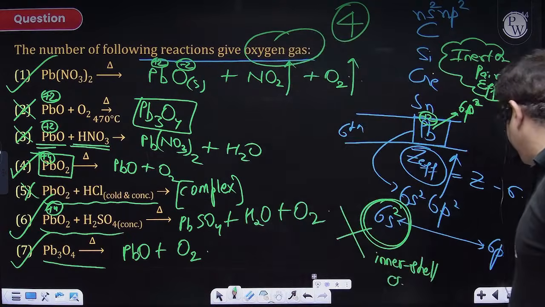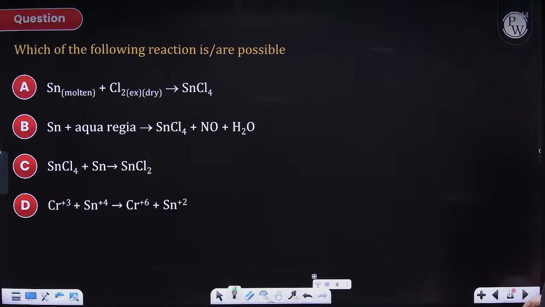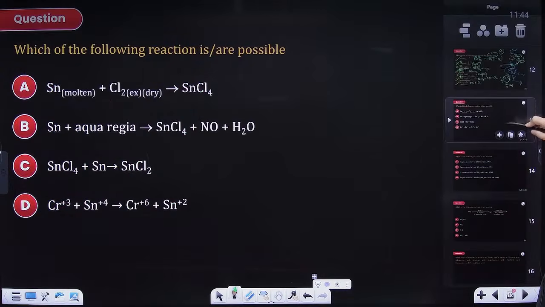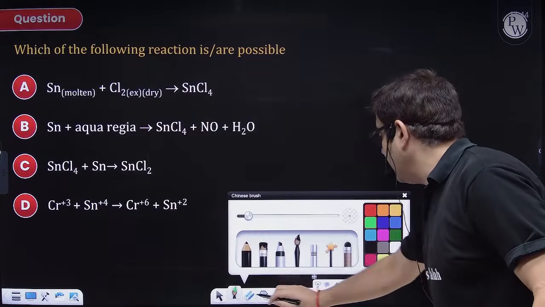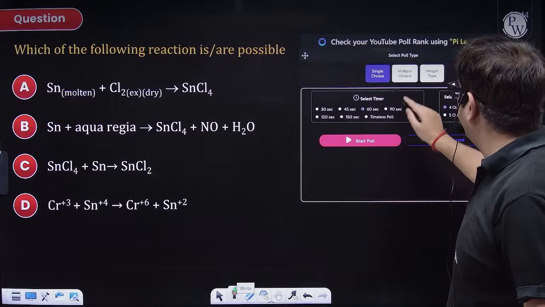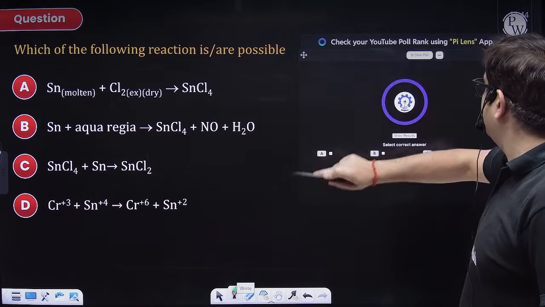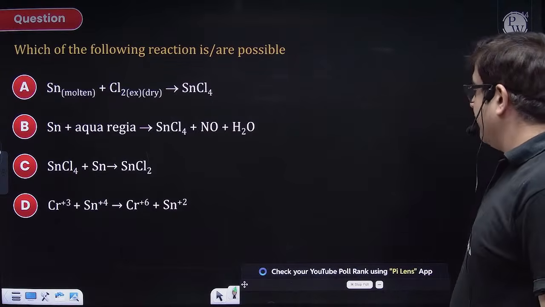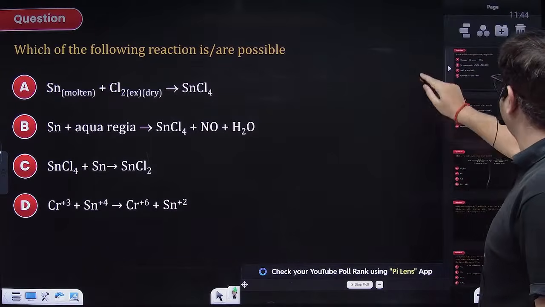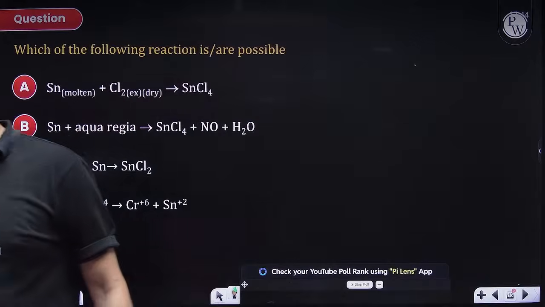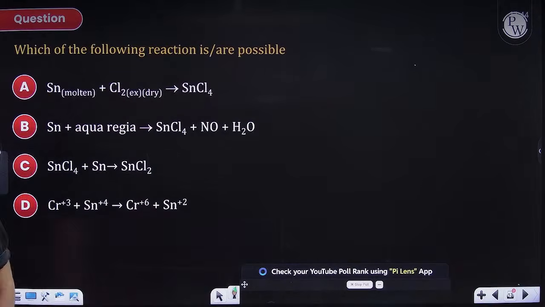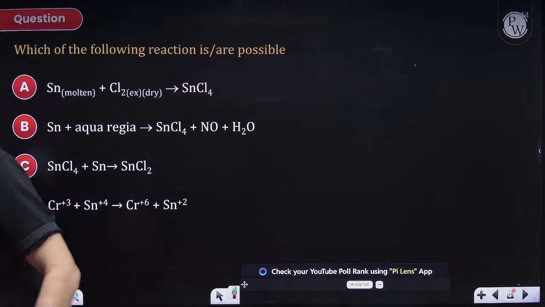Chalo, perfect. Moving to the next question, beta. I guess this is also a multiple correct question, so I am giving you again a minute. Please read the question properly, guys. Just try to read the question properly.